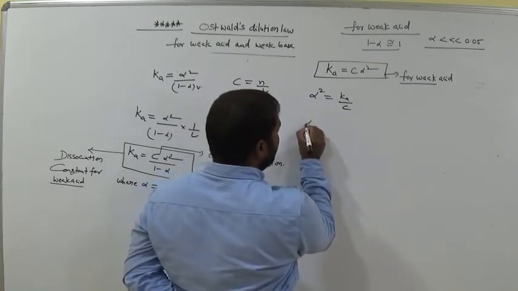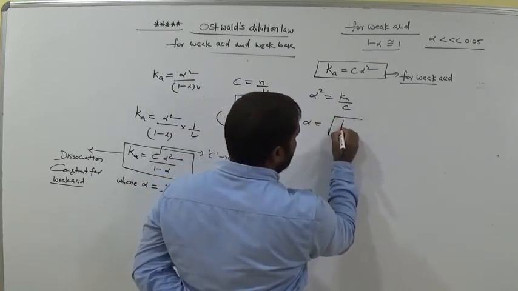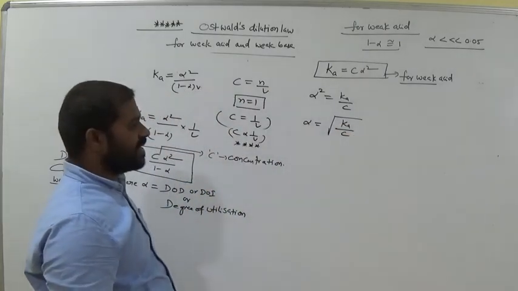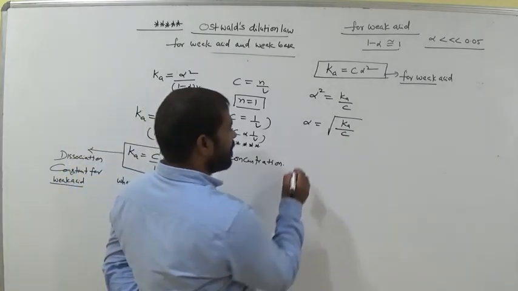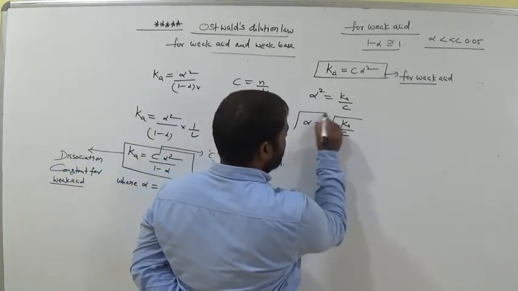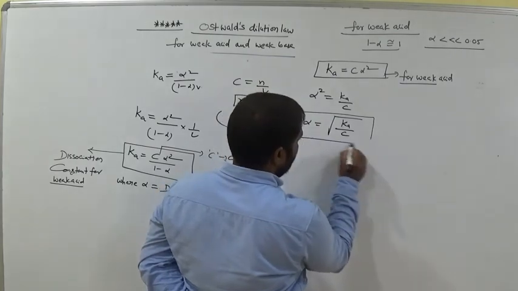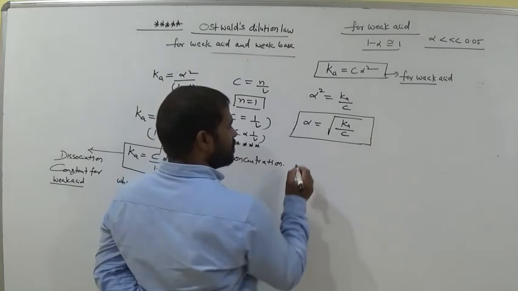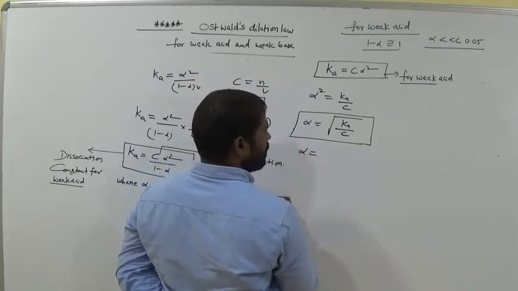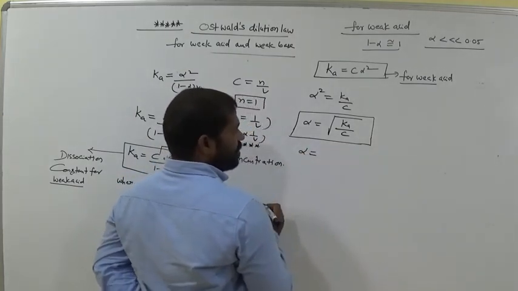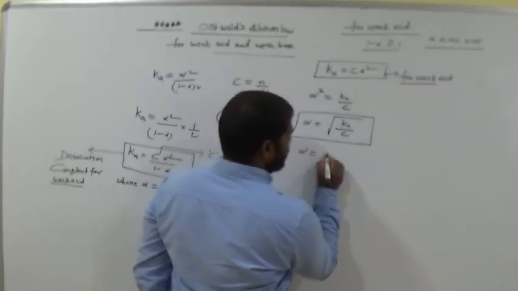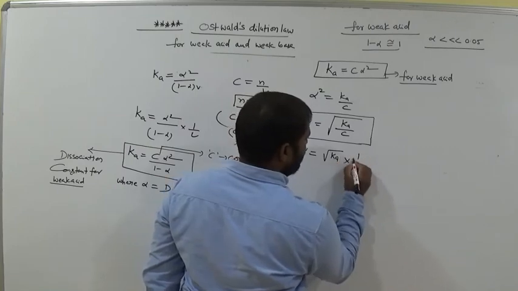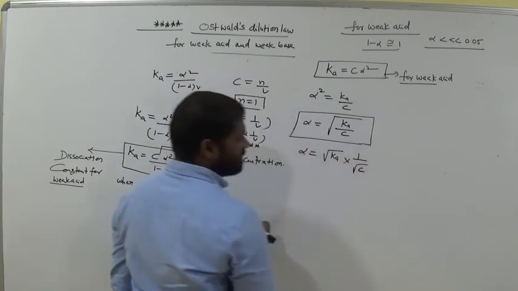Now from this one, alpha equals how much? Square root of Ka by C. Am I right? Is it clear? This is very, very important: alpha equals square root of Ka by C. So now alpha equals square root of Ka into 1 by square root of C. Can I write like this?